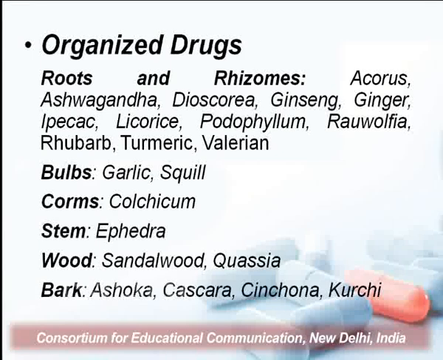Similarly, garlic and squill are obtained from the bulbs of the plant. Colchicum is obtained from the corms. Ephedra is obtained from the stems of the plant. Similarly, there are plants whose wood is used as a drug, for example sandalwood or quassia, and there are plants whose barks are normally used for medicinal purposes. Examples are ashoka, cascara, cinchona, and kurchi.